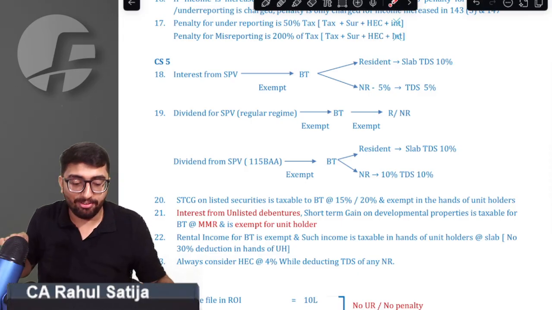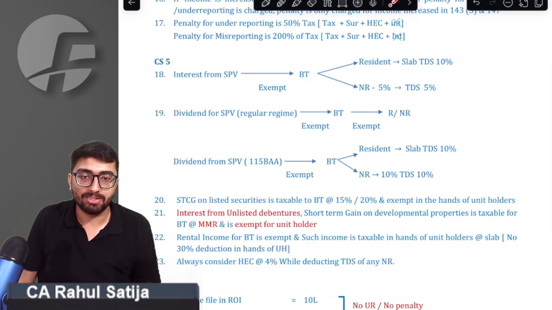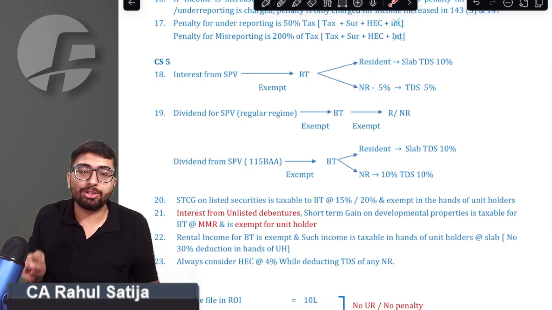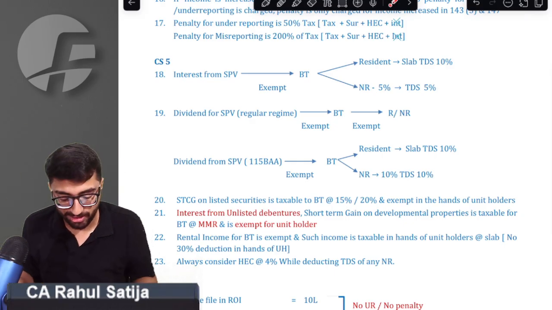If it is transferred to a unit holder, if it is a resident unit holder, sir, it is taxable at the rate of slab and TDS applicable is 10%. If a non-resident unit holder receives such interest income, sir, it is taxable at the rate of 5%. TDS applies at the rate of 5%.